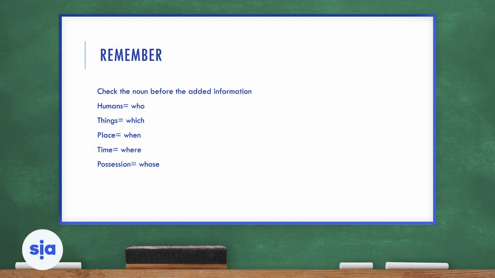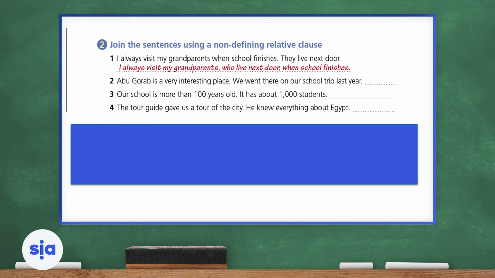Let's go on to remembering. Check the noun before added information. So if I'm going to talk about a human in my relative clause, I must use who. If I'm talking about things, I must use which. If I talk about a place, I will use when. If I talk about a time, I will start with where. If I talk about possession or ownership of something, I will use whose.